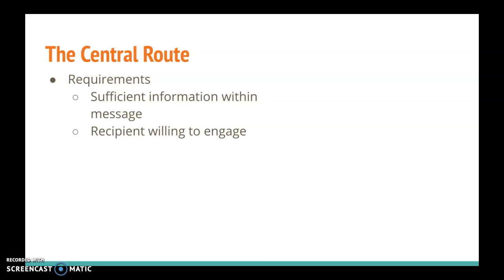So first, there needs to be enough information within the message in order to facilitate a thorough analysis of the argument within the message. If the information simply isn't there, then the recipient of the message isn't going to be able to process the information on the central route. And second, the recipient needs to be willing to engage with the information on the central route. It takes a lot of mental capacity in order to engage in central route persuasion, and so the recipient of the information needs to be willing to put that work in.